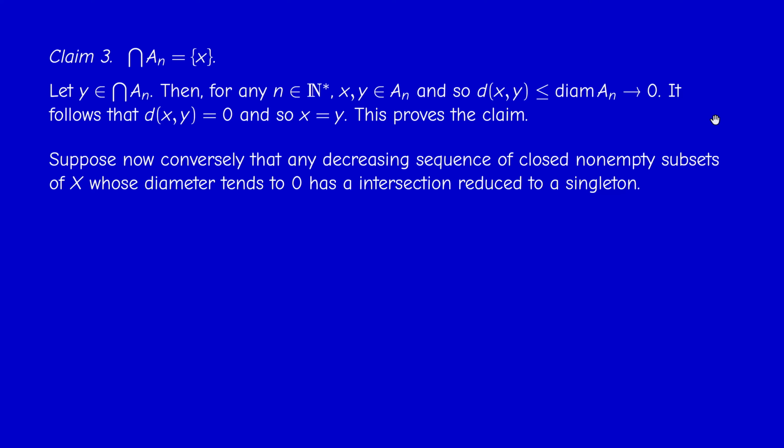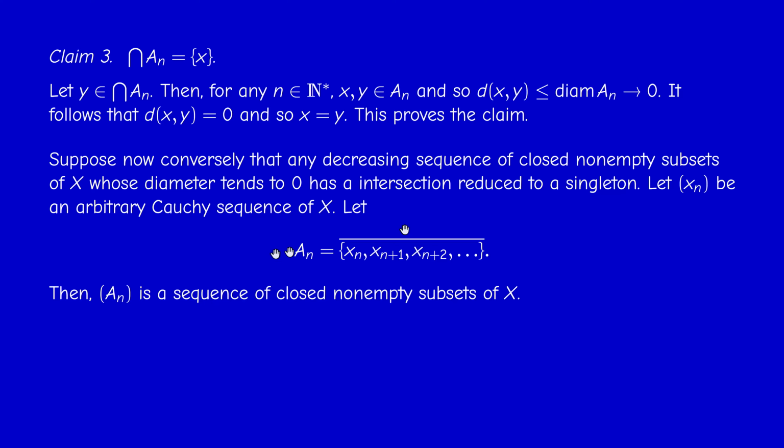Now, conversely, suppose that for any decreasing sequence of closed non-empty subsets of X whose diameter tends to 0, the whole intersection is a singleton. We have to prove that X is complete. So we start with an arbitrary Cauchy sequence (x_n), and now we have to go back to section 1.4. If we let A_n be the closure of the tail of the sequence x_n, x_{n+1}, x_{n+2}, and so on, then (A_n) is a decreasing sequence of closed non-empty subsets of X.